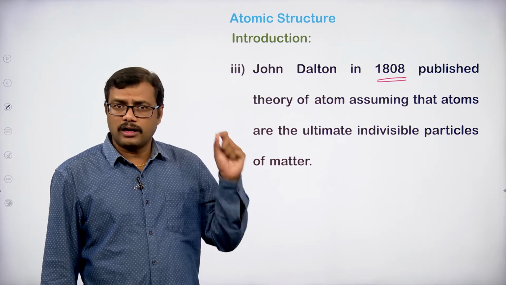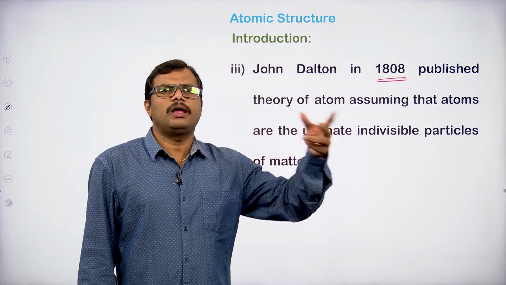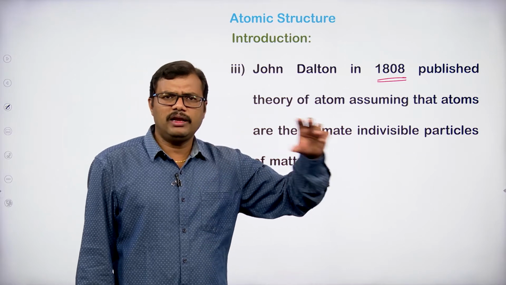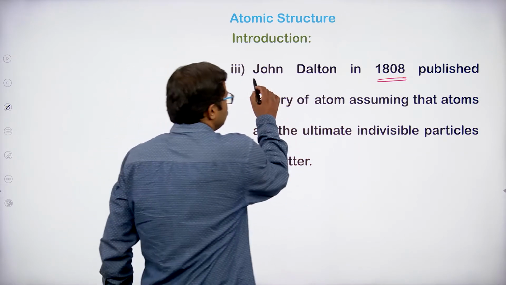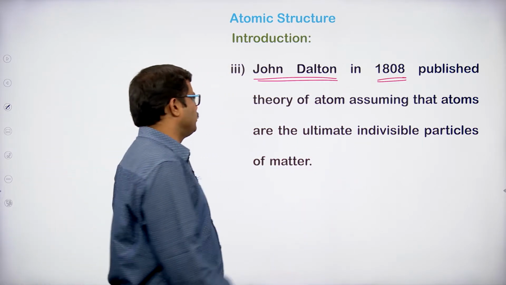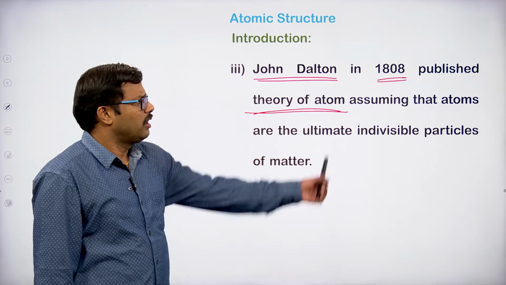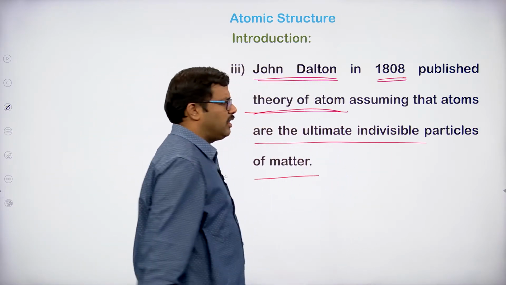Atomic theory is the theory which can explain the atom. Dalton is the first person who published the theory of atoms, assuming that atoms are the ultimate indivisible particles of matter.